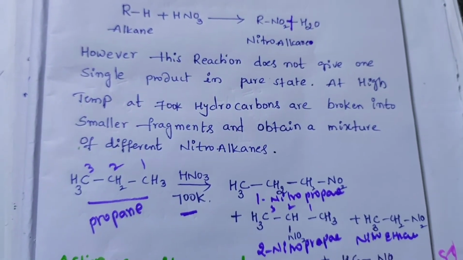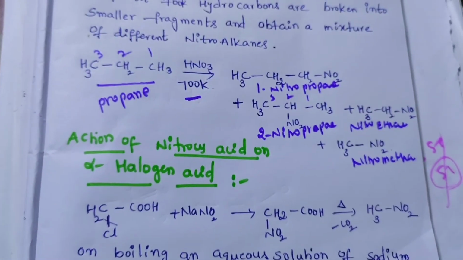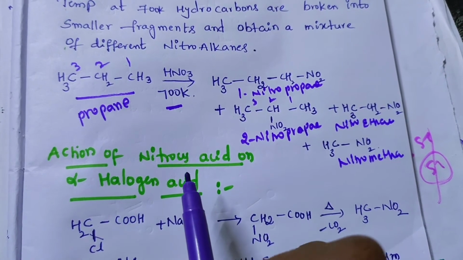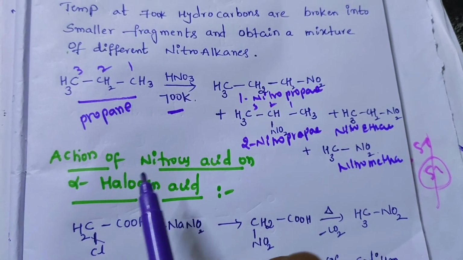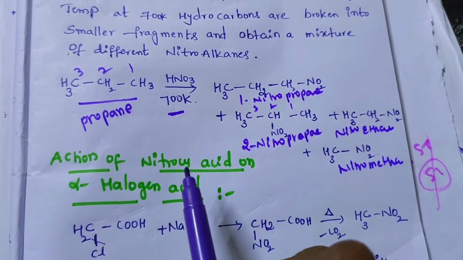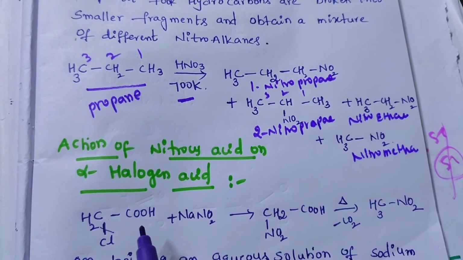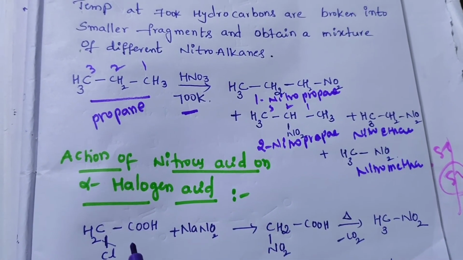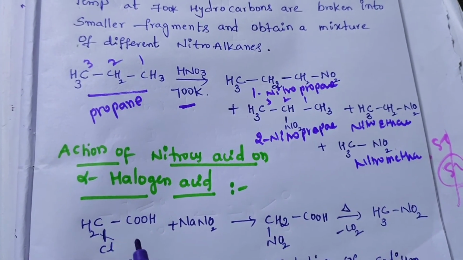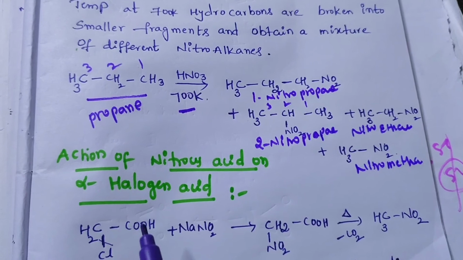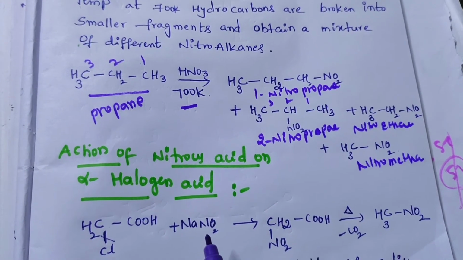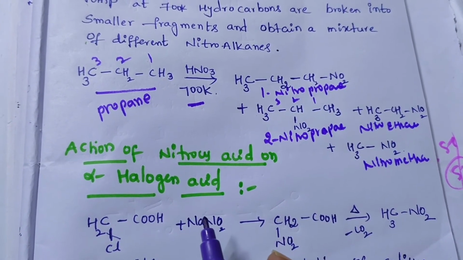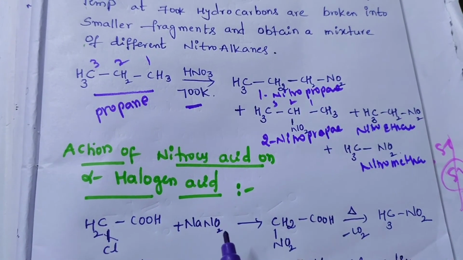And next we are going to see the second preparation, that is action of nitrous acid on alpha halogen acid. So here we are going to take the alpha halogen acid using the nitrous acid. See here, this is CH2Cl COOH. What is the name of this compound? Chloroacetic acid. This chloroacetic acid is treated with NaNO2. What will happen? The Na and Cl are removed, then chlorine is substituted with the NO2.